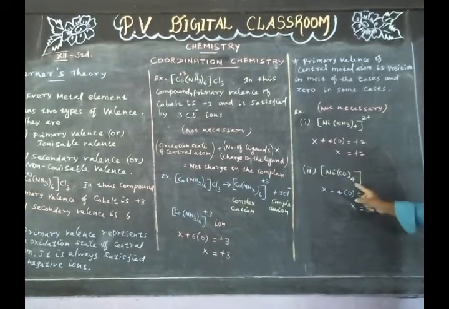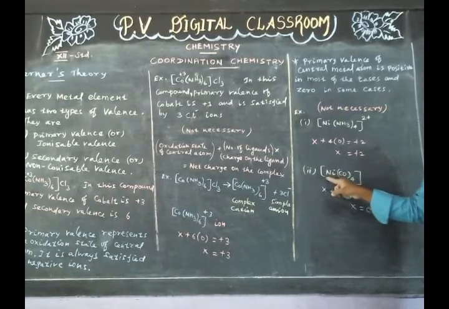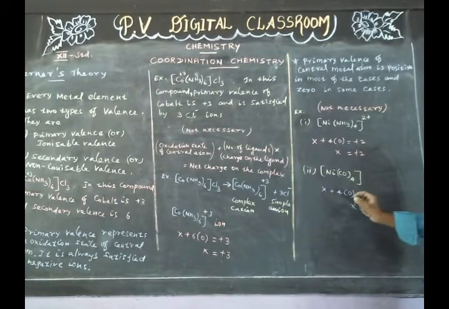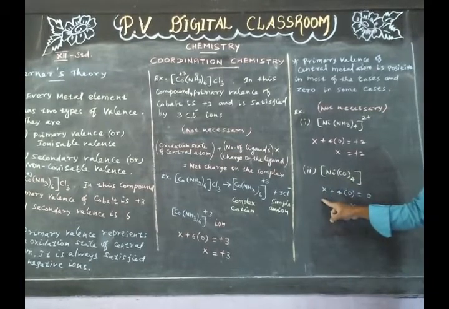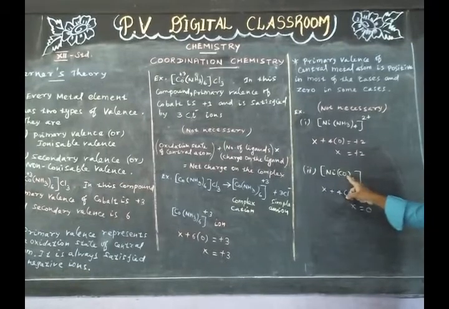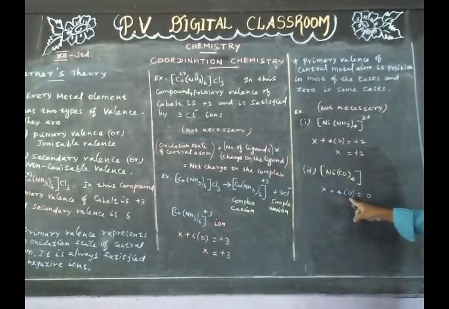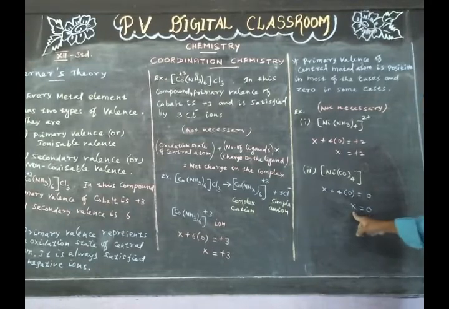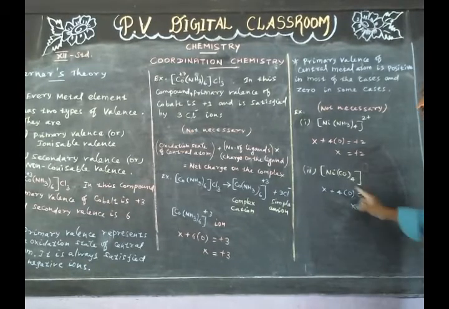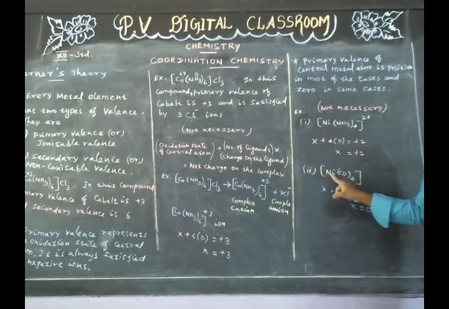Second example, tetracarbonylnickel. In this compound, the primary valence of nickel atom is 0. Let us consider the primary valence of nickel is X, plus number of ligands is 4, into charge on the ligand is 0, is equal to charge on the complex, that is 0. Therefore, X is equal to 0. This represents primary valence or oxidation state of the central atom.